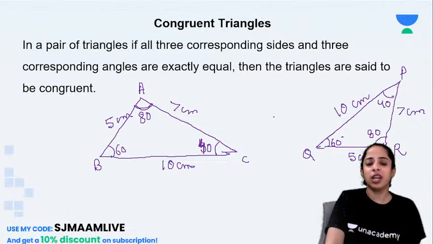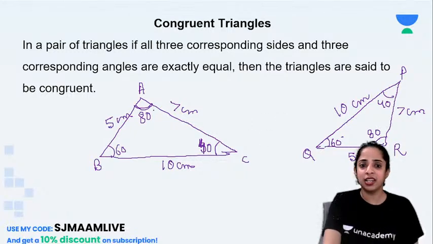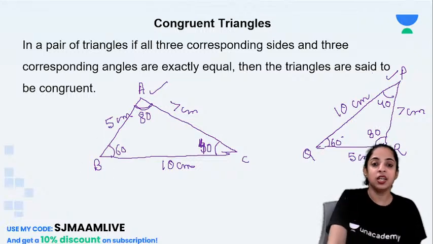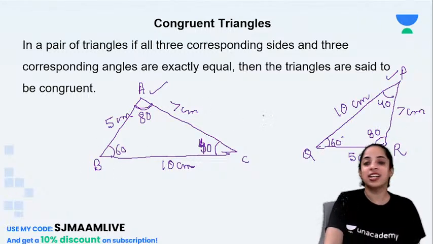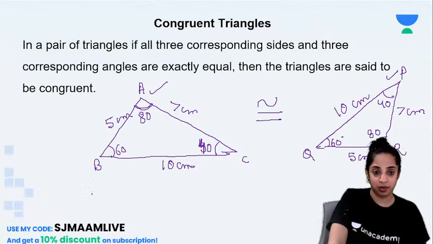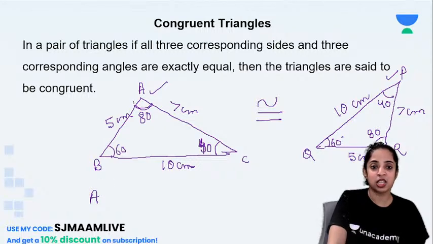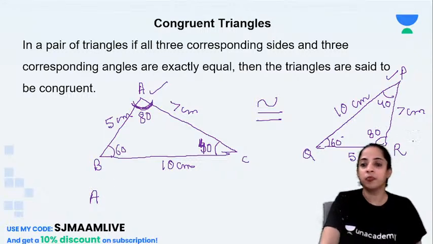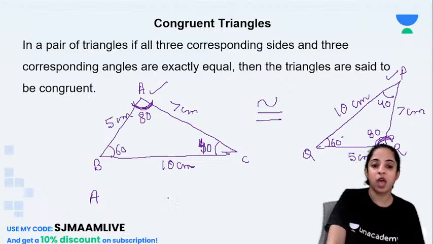Now, when you look at this, you might feel that angle A and angle P are not the same, right? So you might say that these are not corresponding congruent triangles, but my dear children, these two are congruent triangles, just the writing part becomes different. So angle A here is corresponding to which angle here? Angle A is corresponding to angle R. So I will write angle A like this and R like this.